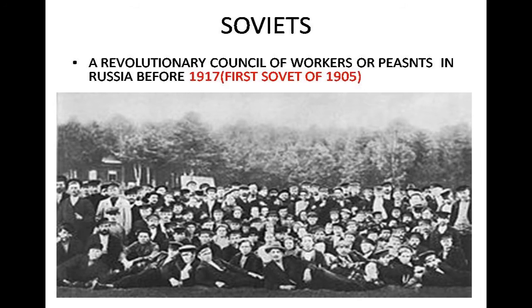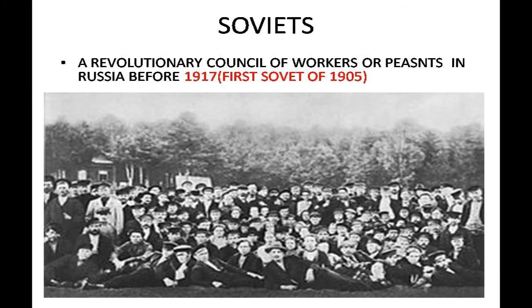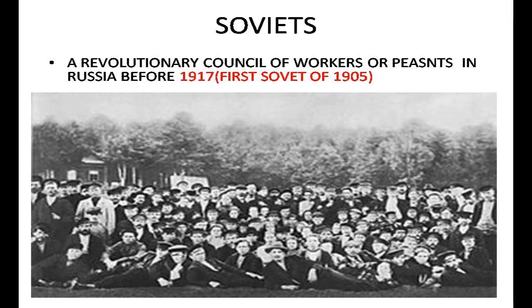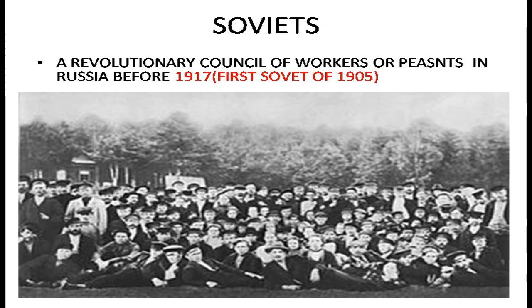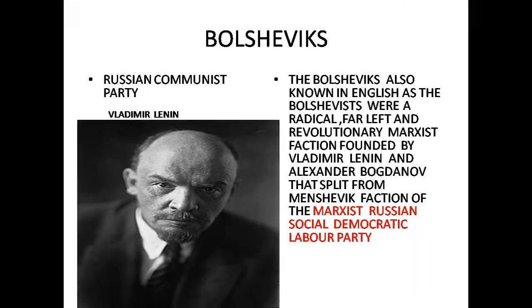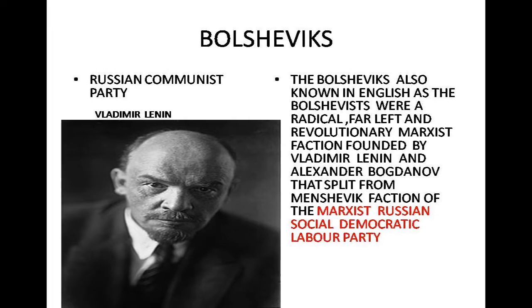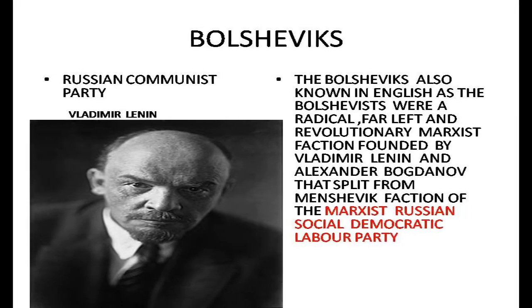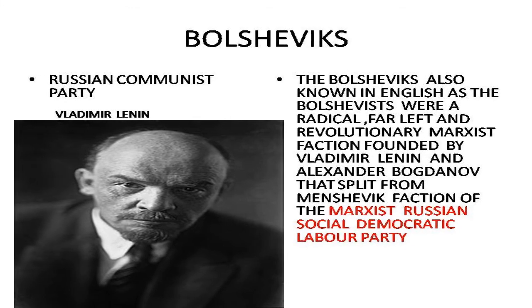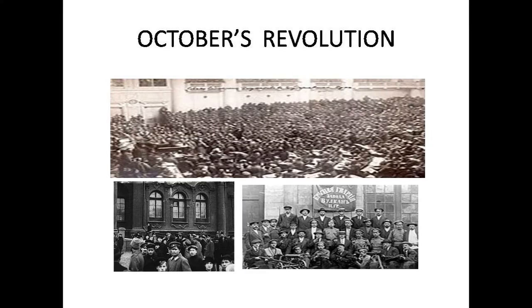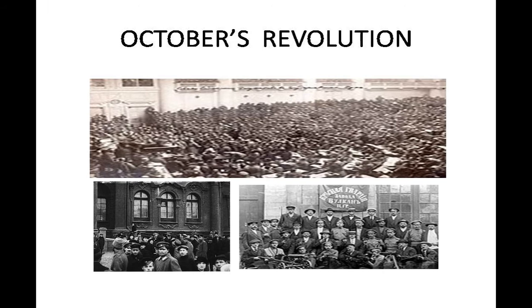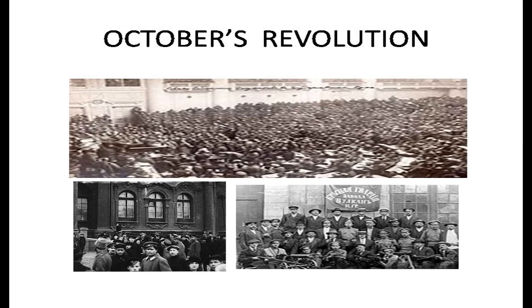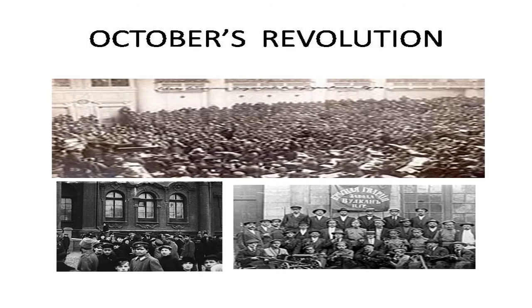And Lenin, who was the leader of the Bolshevik party, with a few important personalities of his party, I think almost 12 in number, decided that the time had come for the revolution, the overthrowing of this government. Then you can see that the revolt occurred in the month of October.